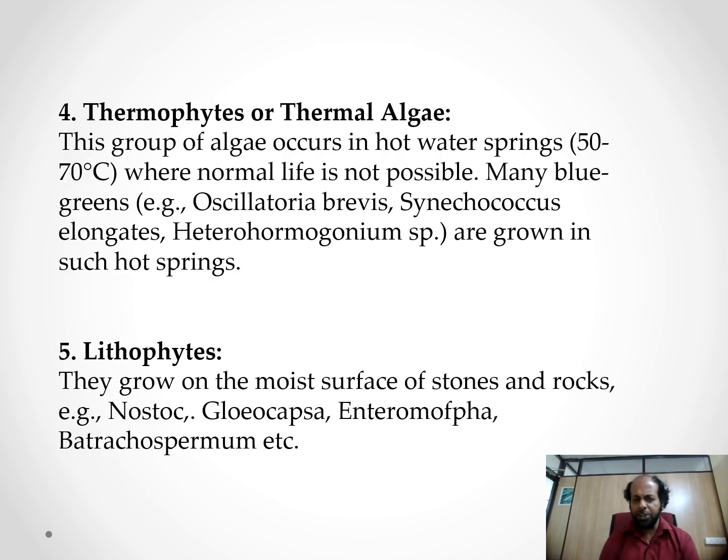The fourth one, thermophytes, thermal algae. This group of algae occurs in hot water springs at nearly 50 to 70 degrees Celsius. We have the hot springs. In that condition also, the algae will grow. The best examples for thermal algae are Oscillatoria brevis, Synechococcus elongatus, Heterohormogonium, which grow in such hot springs. The fifth one is lithophytes. They grow on moist surfaces of stones and rocks, such as Nostoc, Ptilota, Enteromorpha, Batrachospermum. Organisms like these grow on the rock.